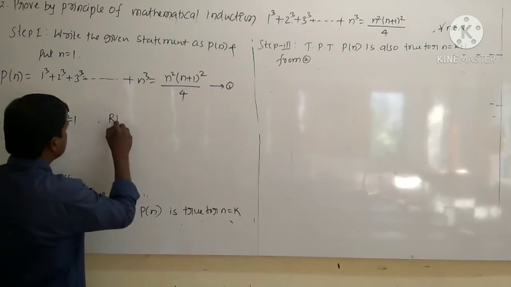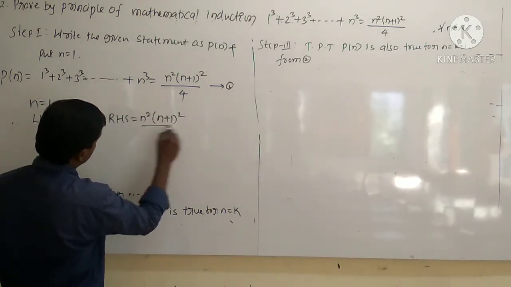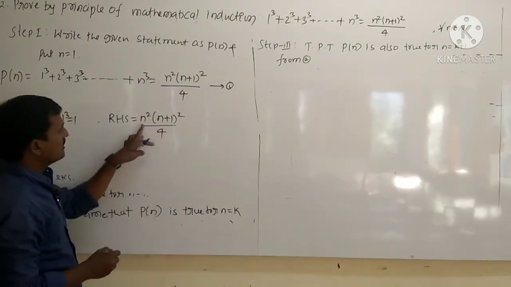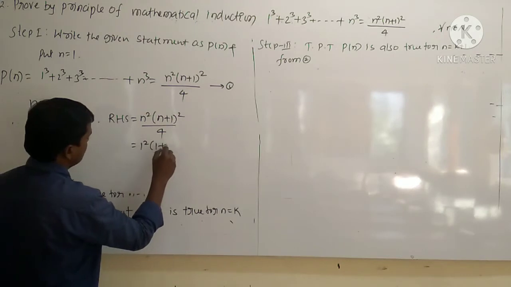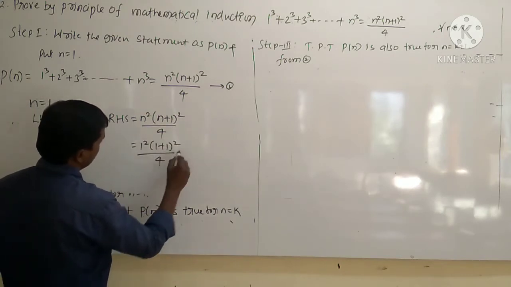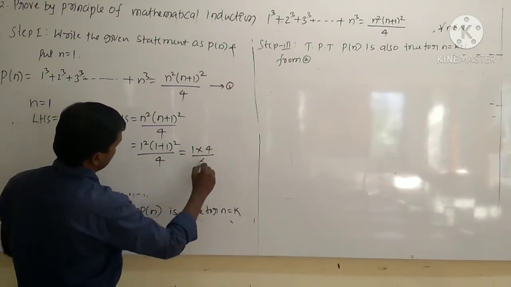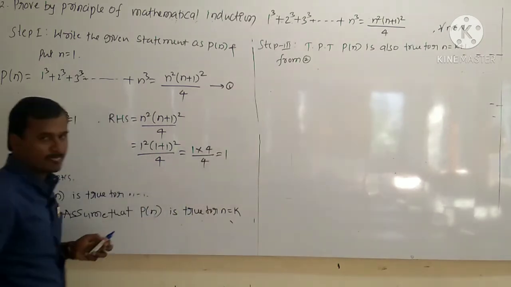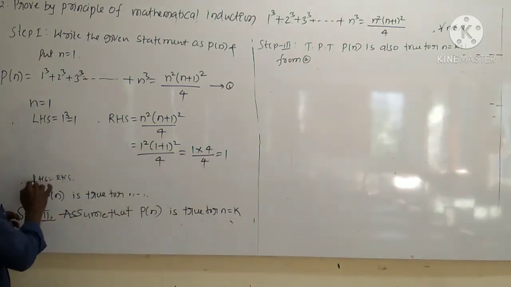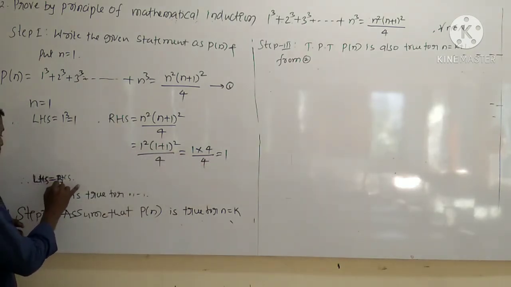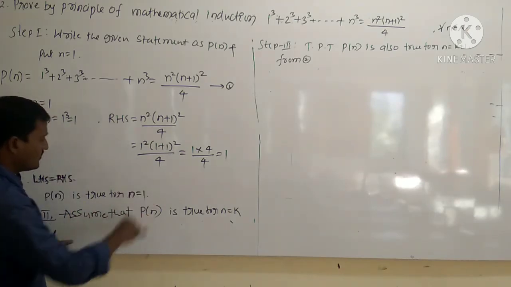Then what about RHS? RHS is equal to n square into n plus 1 whole square divided by 4. Now you replace the value of n by 1, hence it is 1 square into 1 plus 1 whole square divided by 4. Hence it becomes 1 into 2 square. 2 square means 4, 4 by 4 means 1. Okay, so here also 1, here also 1. So therefore clearly LHS equals RHS. So P of n is true for n equal to 1.